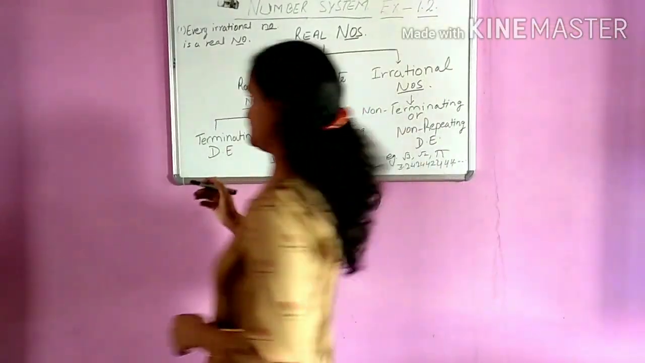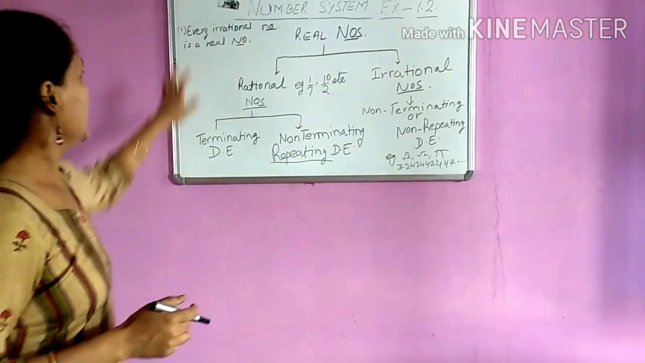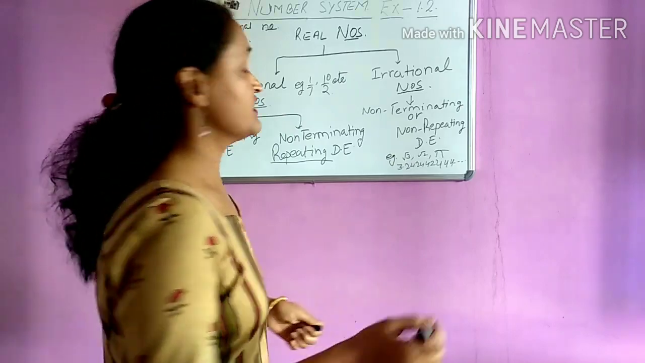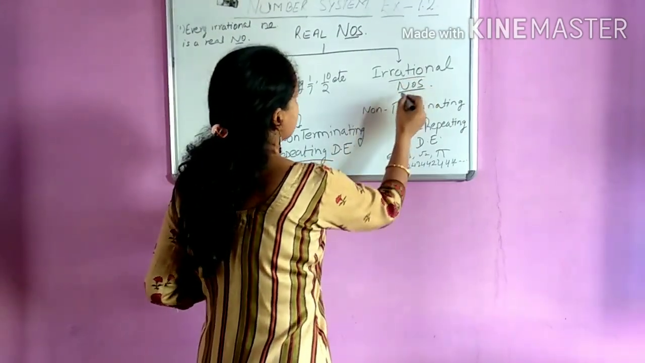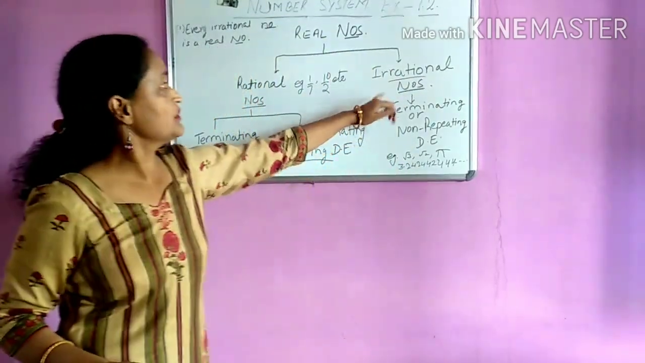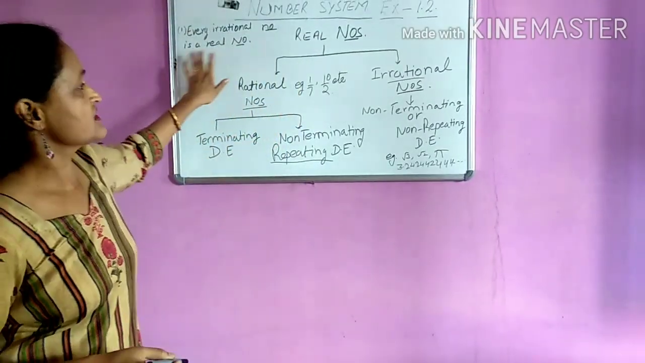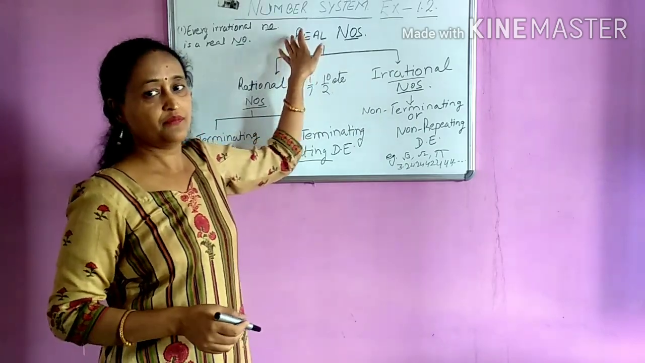Exercise 1.2, question number 1. Every irrational number is a real number. Yes. Every irrational number is a real number because an irrational number is a part of real numbers. So the answer is yes, every irrational number is a real number.